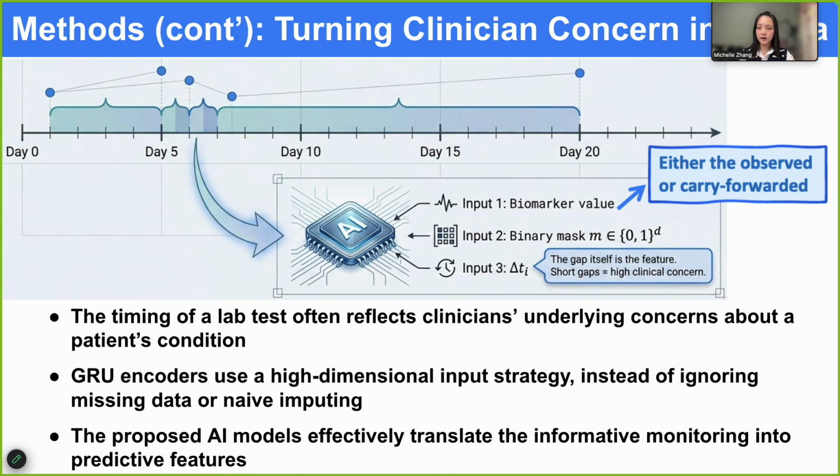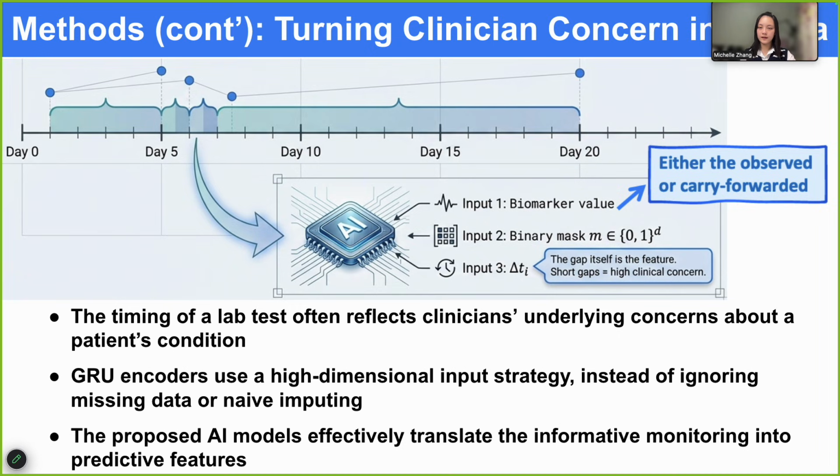For each biomarker, the model receives the value, a binary mask indicating whether the value was actually observed, and the time since that biomarker was last measured. It also receives the absolute time since transplant and the gap between visits. This allows the model to distinguish between a recently measured normal value and a filled-in value that has not been checked recently. Clinically, these are two different situations.